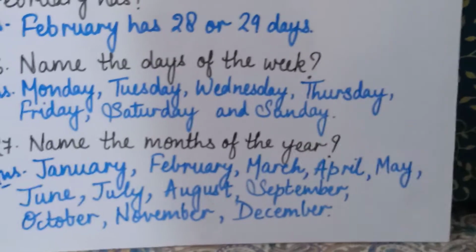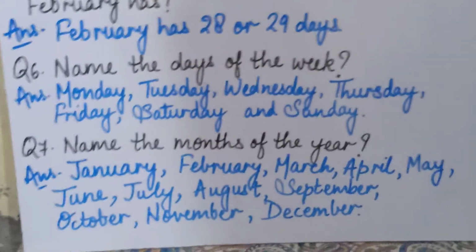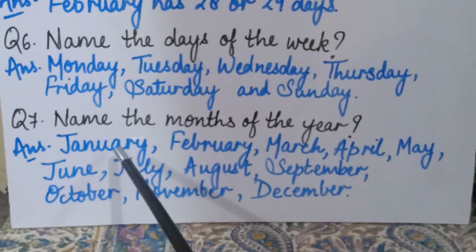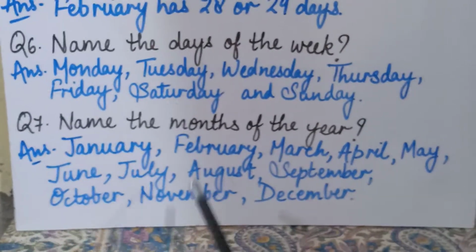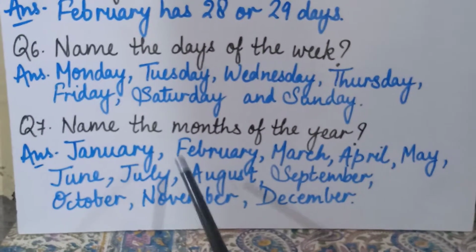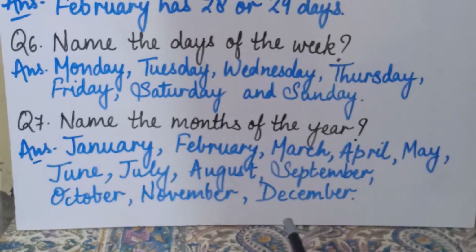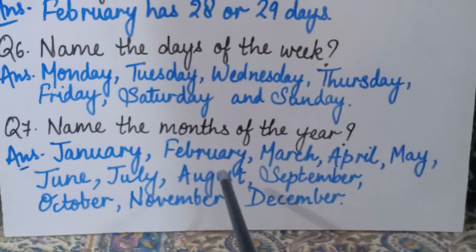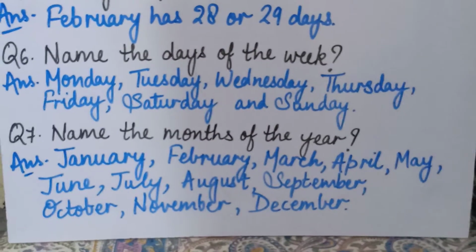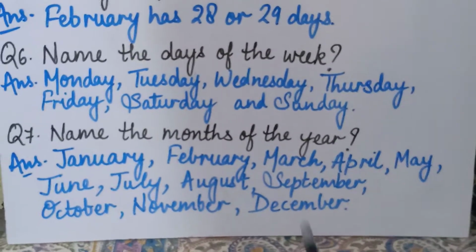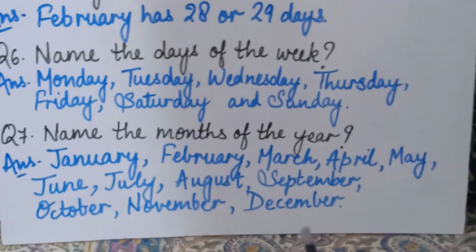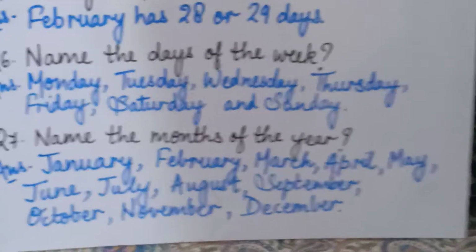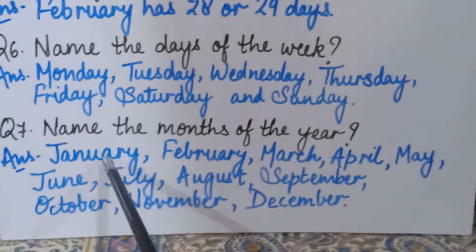As you all know, there are 12 months in a year, and the names of those 12 months are January, January. And children, please remember that you will understand the pronunciation of these months through this video. Listen to me very carefully how I am pronouncing the names of these months, because many of you don't pronounce these months clearly, okay, and correctly. You always pronounce them wrong. So it is not January, it is January.